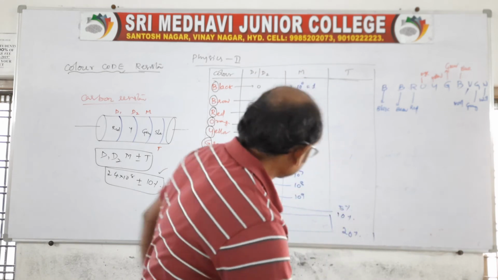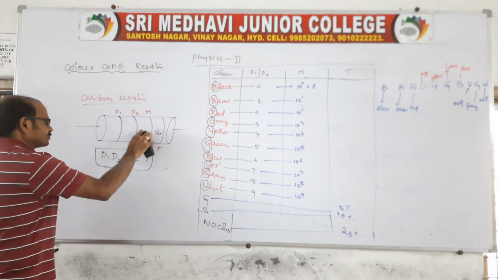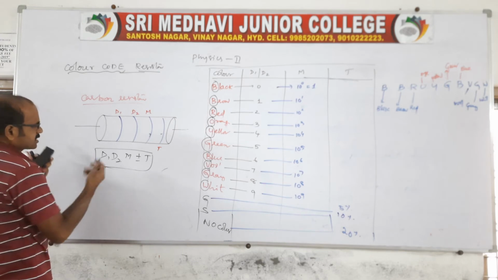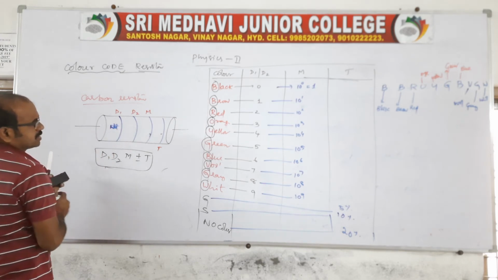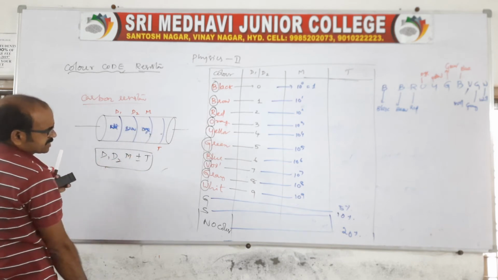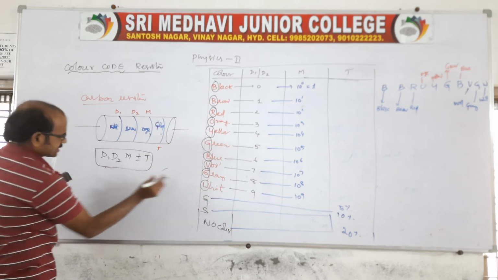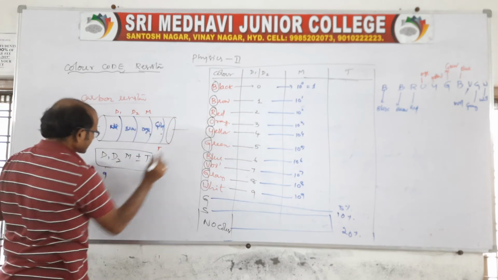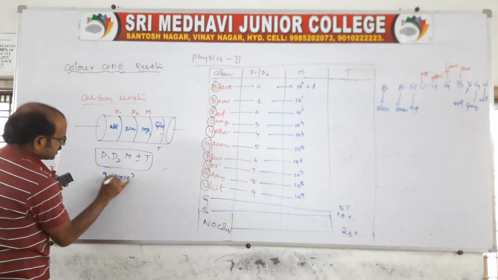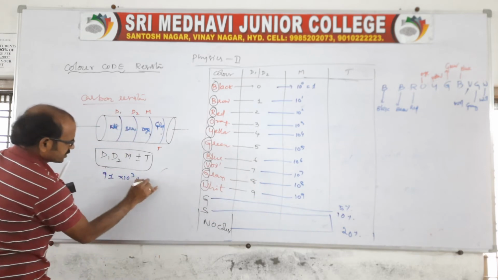Suppose I am giving one more question. See, here it is. Now I am removing these colors. Look at this. Suppose I give it like this: this is given as white, this is given as brown, this is given as orange, and this one is given as gold. Now we can write like this. White will be represented as the digit 9, brown will be represented as 1, and orange will be represented as 10 power 3, right? And here plus or minus gold, no? So for gold it is 5%.